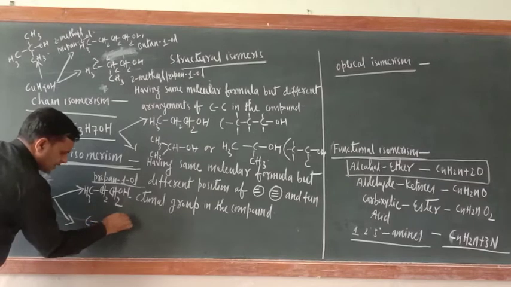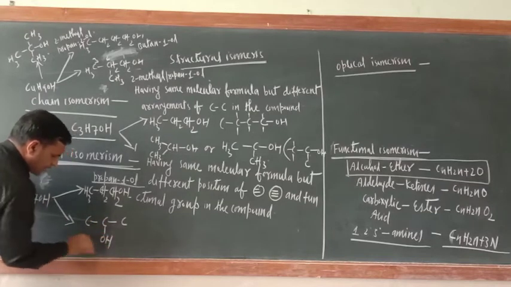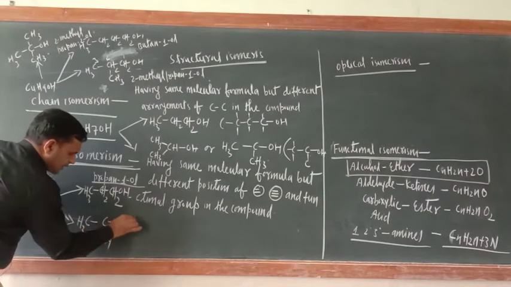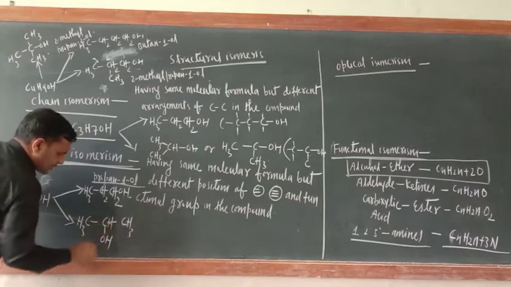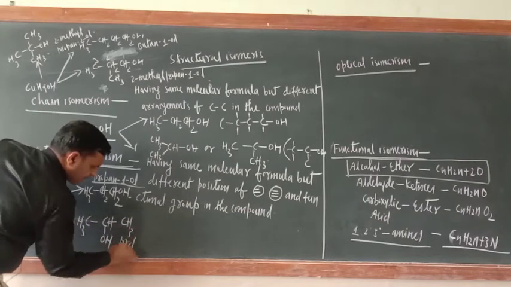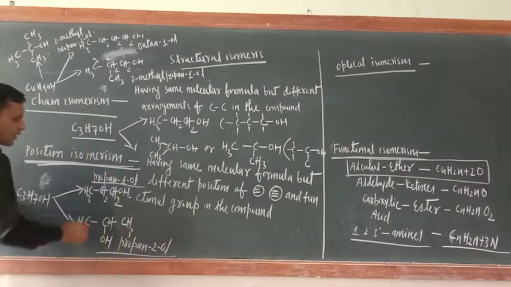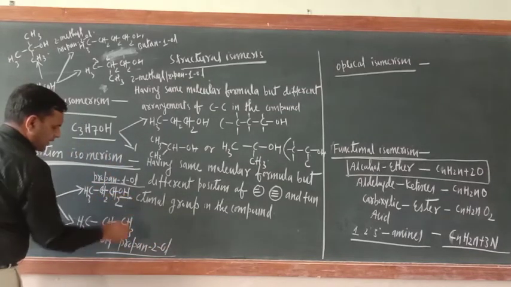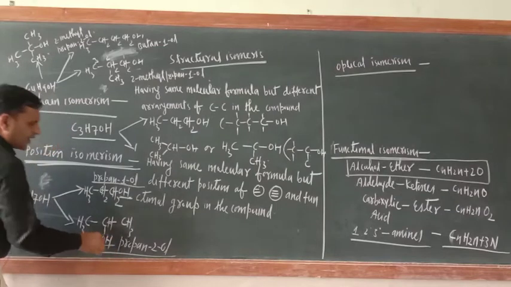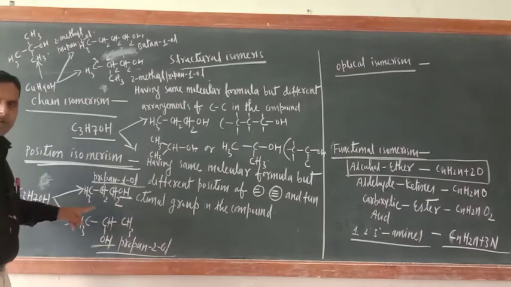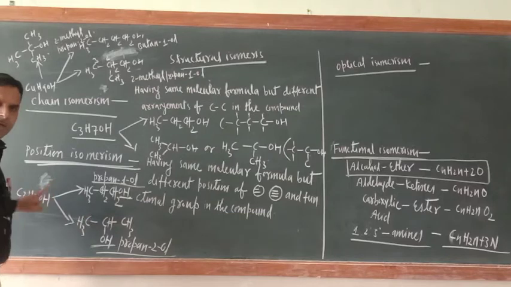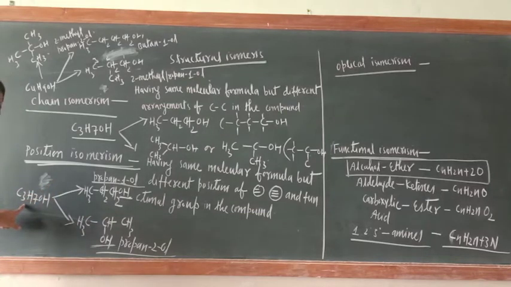What about this one? C and OH. This is CH3, this is CH3, this is CH. This is propane-2-ol. So here OH is at 1 carbon atom and here OH is at 2 carbon atom. So the position of the functional group is different even though the molecular formula is same. So having same molecular formula but different position of functional group.